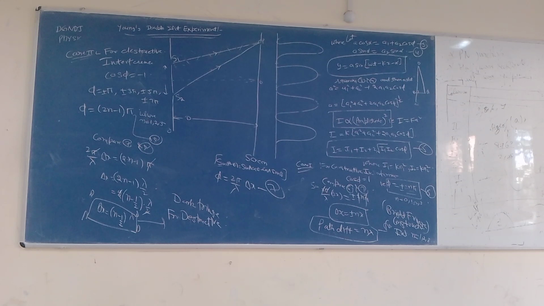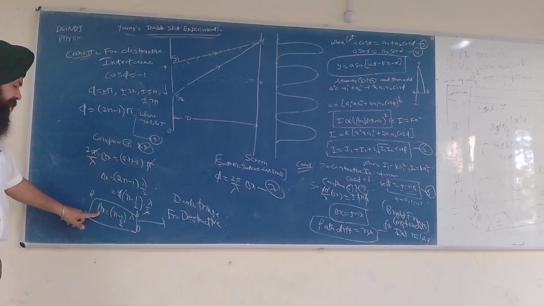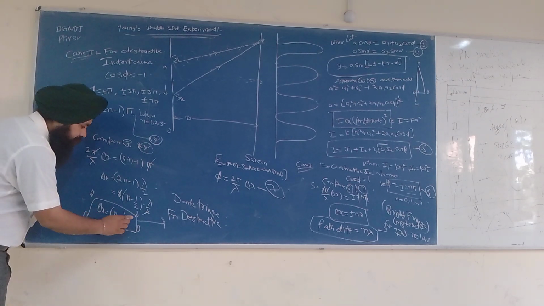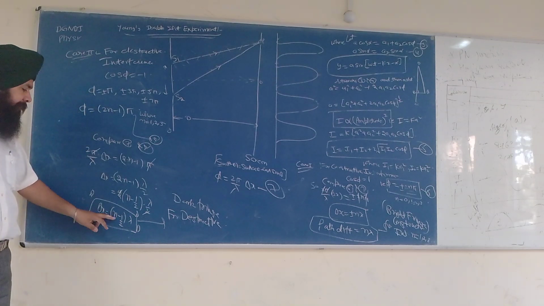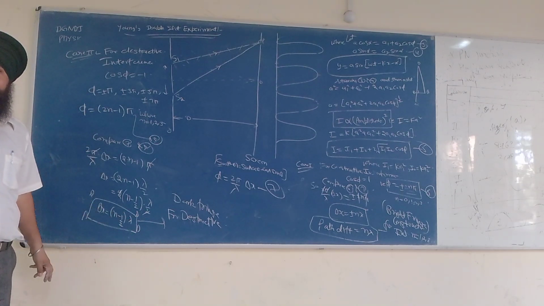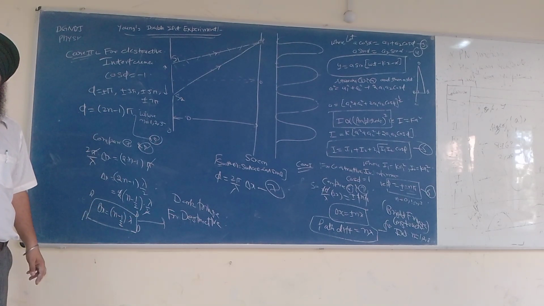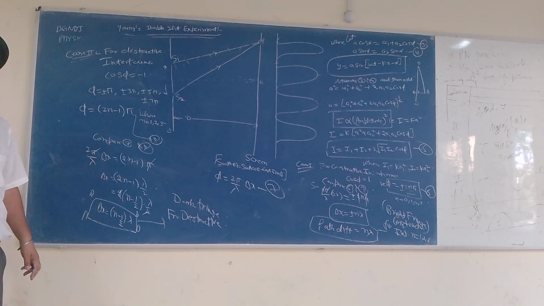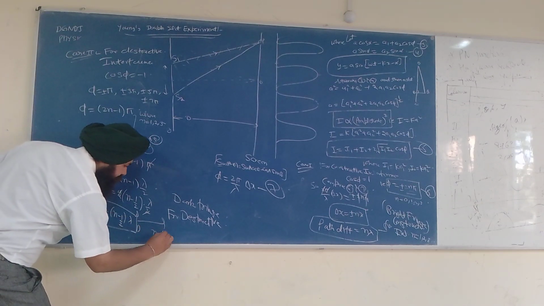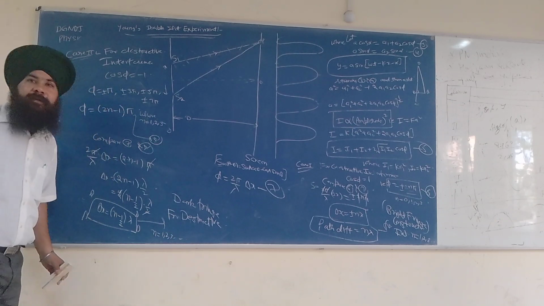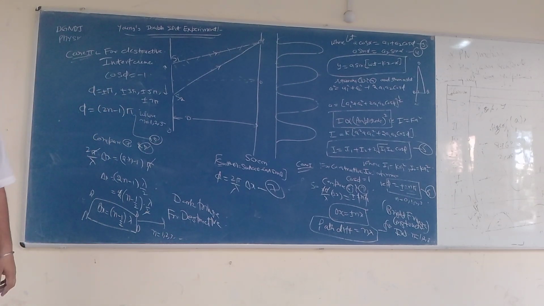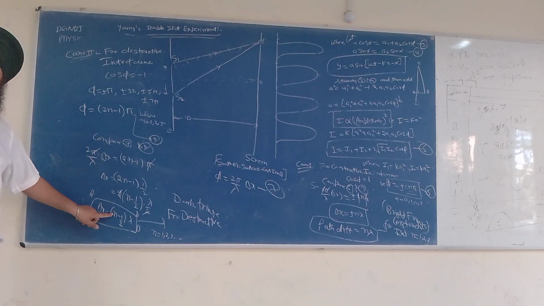When the path difference is equal to (2n minus 1) by 2 into lambda, we are getting destructive interference. Put n equal to 1: lambda by 2.